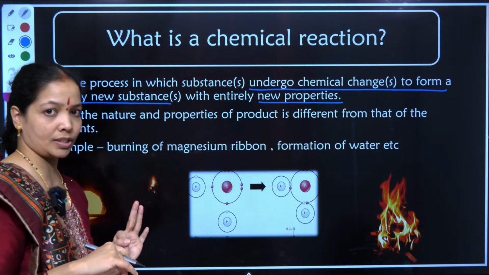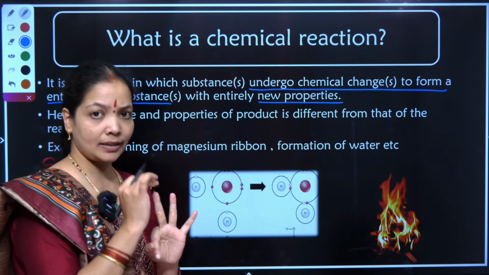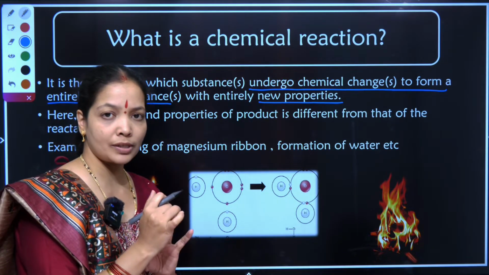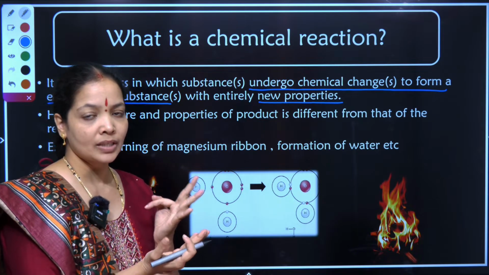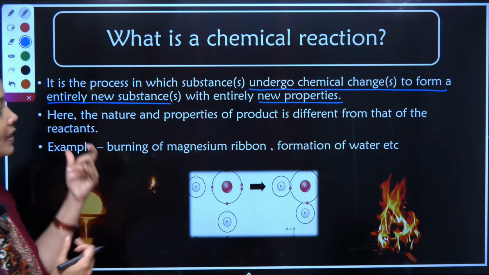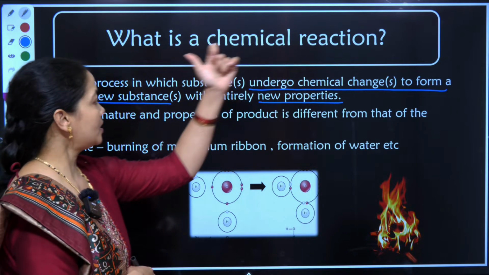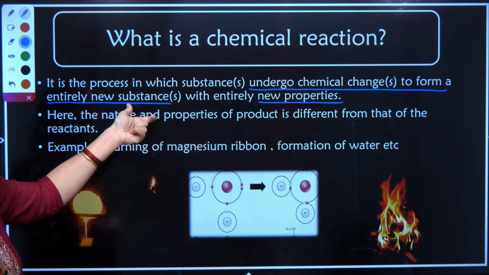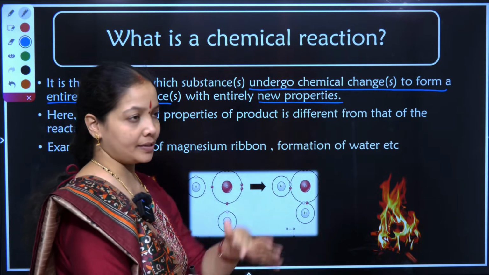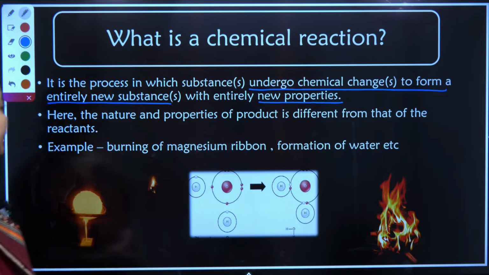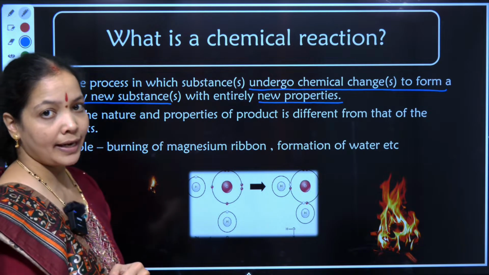Very simple, three things. It is undergoing chemical change. Why is it undergoing? Because it has to form new substances. Why are new substances formed? Because they have new properties, correct? So three things we have to keep in mind while defining a chemical reaction. First, it undergoes a chemical change. Second, new substances are formed and new properties of those substances are exhibited. So here the nature and properties of the product are different from that of the reactant.